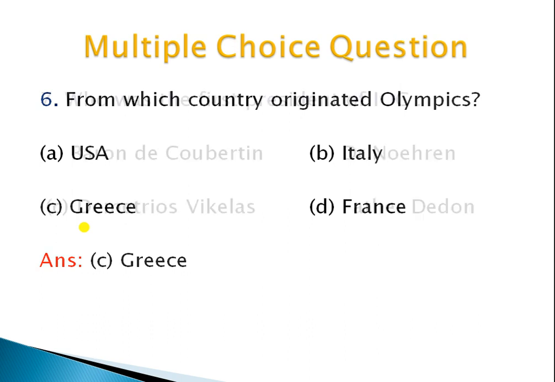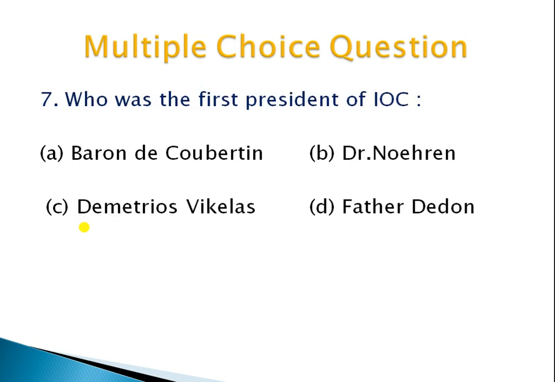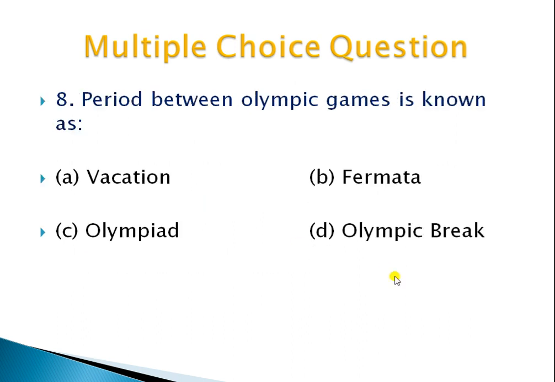Okay, move to the next question, which is: who was the first president of IOC, the International Olympic Committee? Option A, Baron de Coubertin. B, Dr. Nehru. C, Demetrius Vikelas, and option D, Father Didon. So your right answer is option C. Demetrius Vikelas was the first president of IOC.